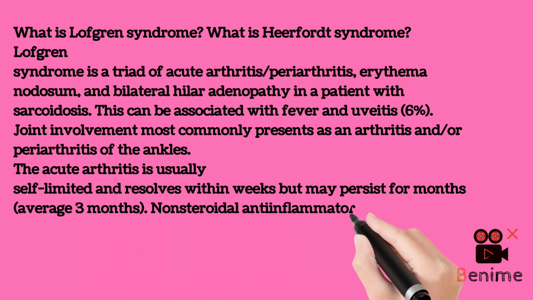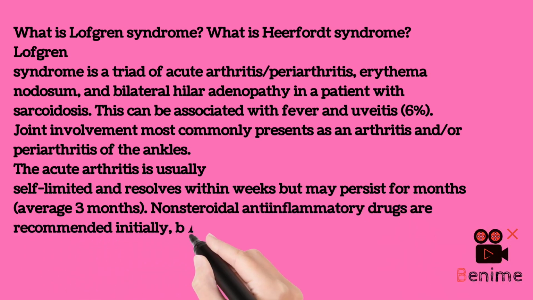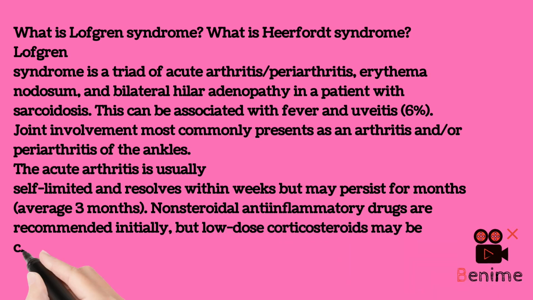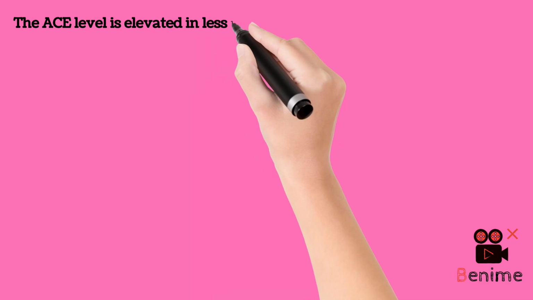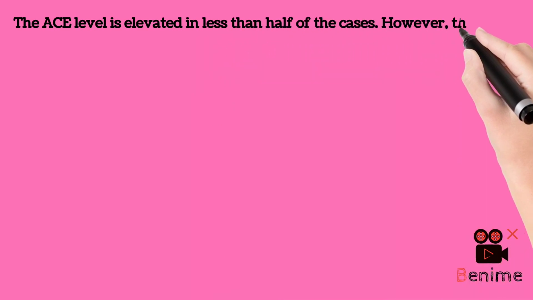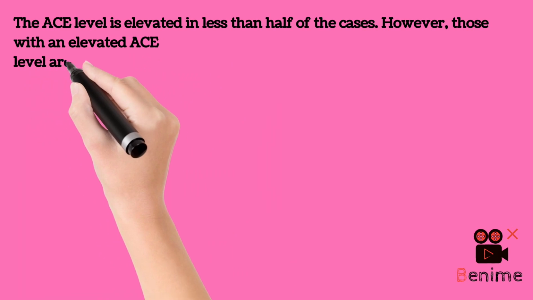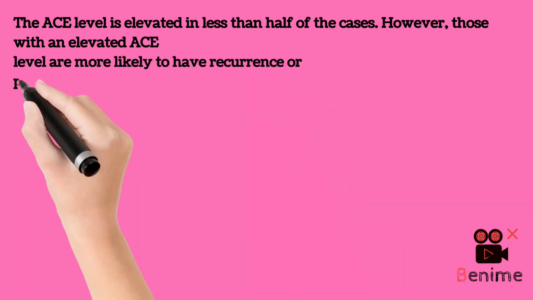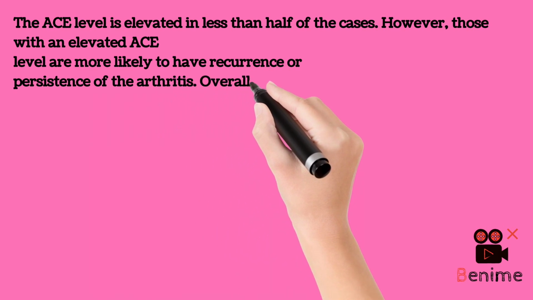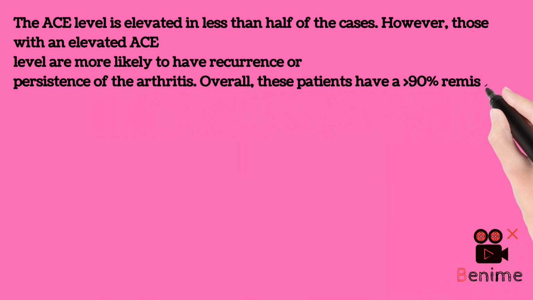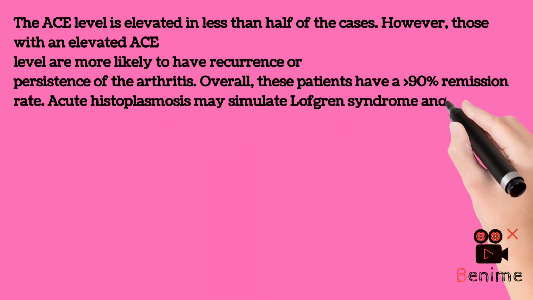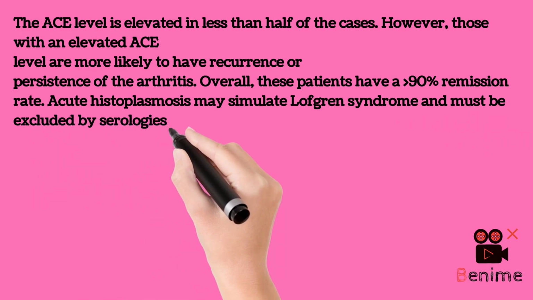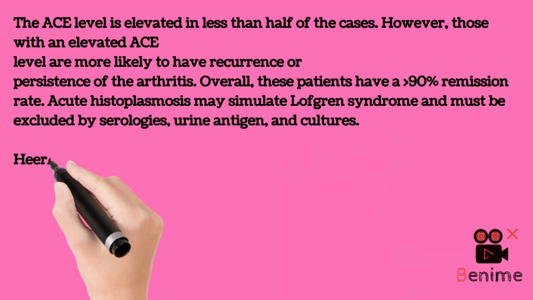Nonsteroidal anti-inflammatory drugs are recommended initially, but low-dose corticosteroids may be clinically necessary if severe symptoms exist. The ACE level is elevated in less than half of the cases. However, those with an elevated ACE level are more likely to have recurrence or persistence of the arthritis. Overall, these patients have a greater than 90% remission rate. Acute histoplasmosis may simulate Löfgren syndrome and must be excluded by serologies, urine antigen, and cultures.